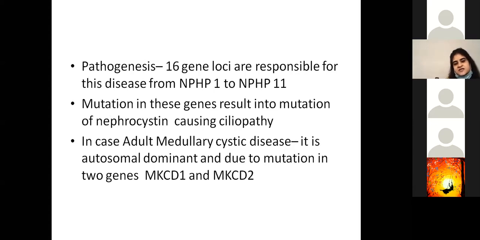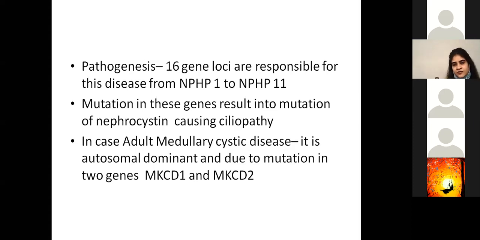So pathogenesis includes 16 gene loci that are responsible for this disease, from NPHP1 to NPHP11. Mutation in these genes results in mutation of nephrocystin.